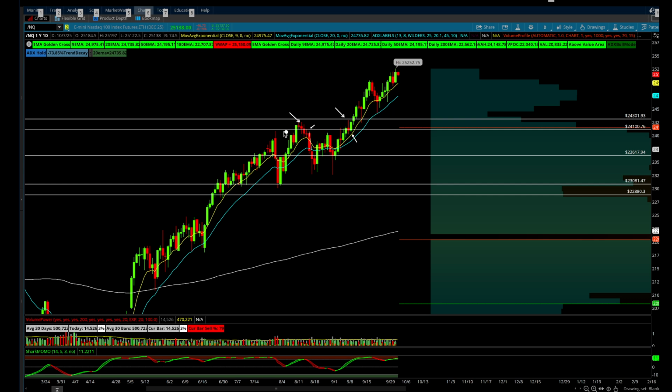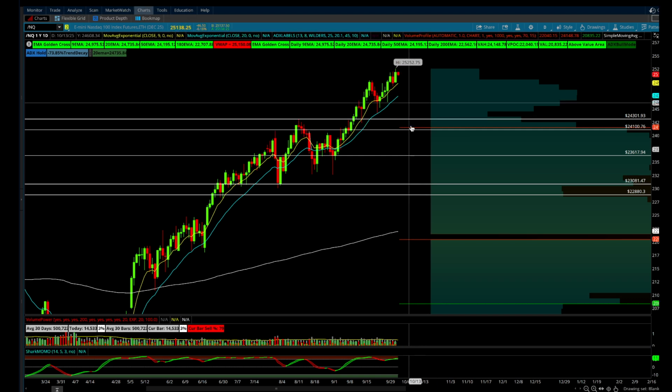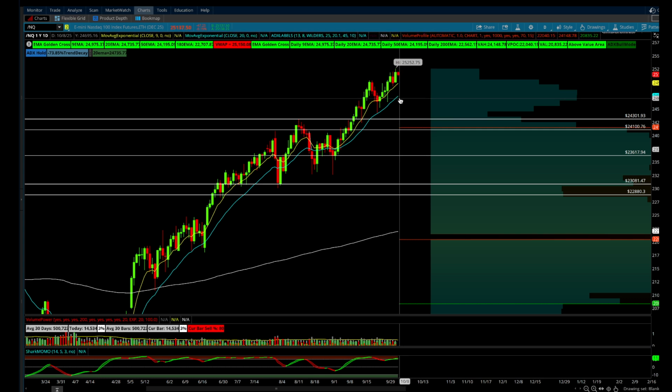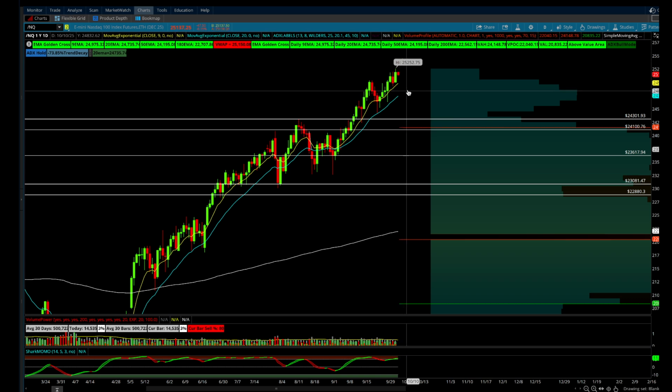So this zone has been important so far. And pulling back to the 20 even would not be too bad. 24,735, 24,975, it's not too far away. But that 25K so far has been a brick house for the bulls, and they just keep on rebidding.